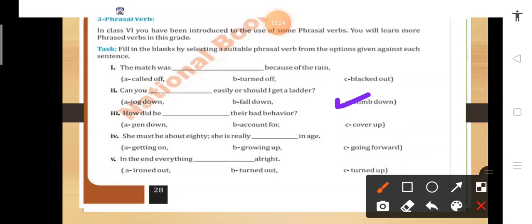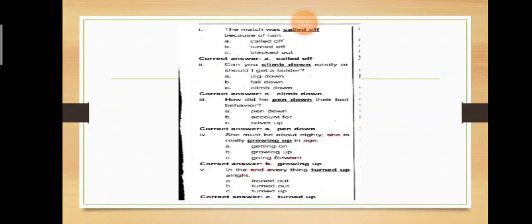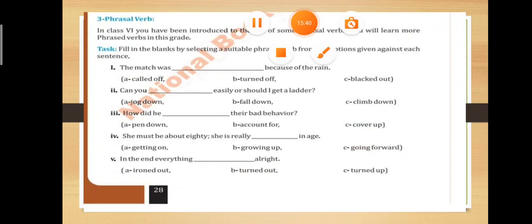The next sentence is, how did he dash their bad behavior? So here you will write pen down, कि वो उनके बुरे बिहेवियर को किस तरह से तहरीर करेगा, किस तरह से लिखेगा, और how he will write.